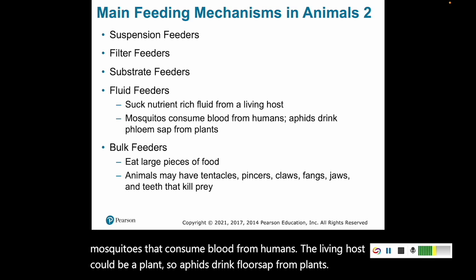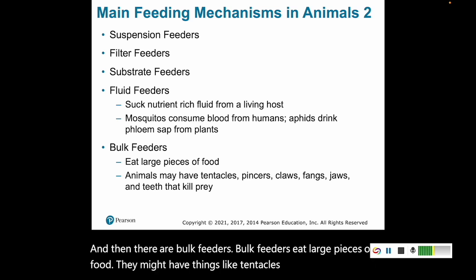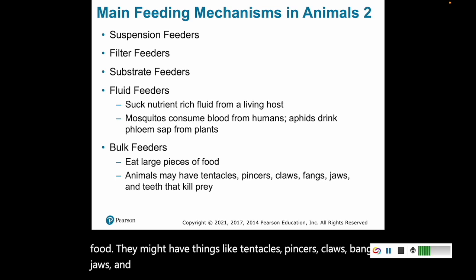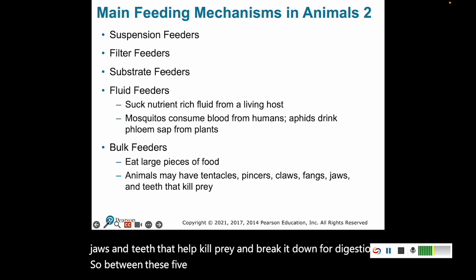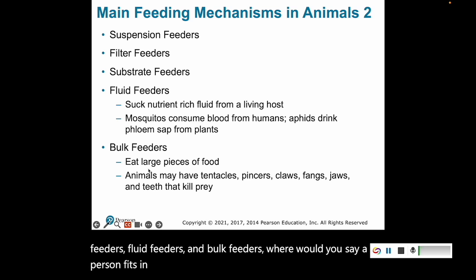And then there are bulk feeders. Bulk feeders eat large pieces of food. They might have things like tentacles, pincers, claws, fangs, jaws, and teeth that help kill prey and break it down for digestion. So between these 5, suspension feeders, filter feeders, substrate feeders, fluid feeders, and bulk feeders, where would you say a person fits in? Which one are we?